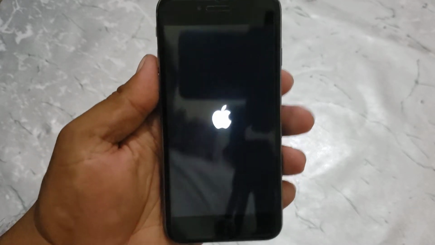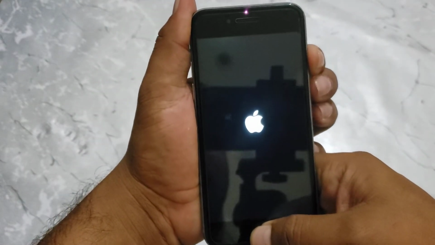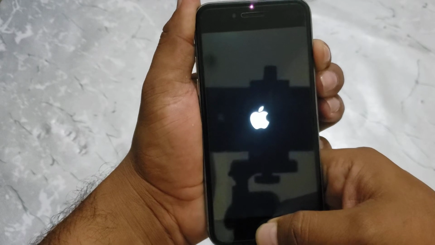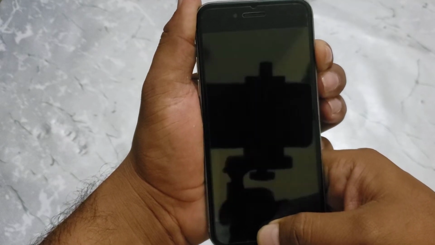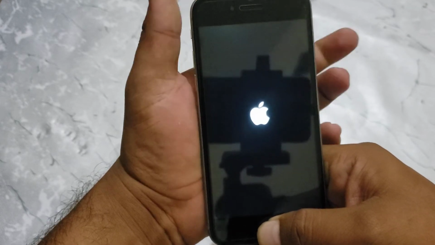Firstly, you can see, tap on the power button and home button and hold it for 10 seconds until now. Tap for 5 seconds, 1, 2, 3, 4, 5.